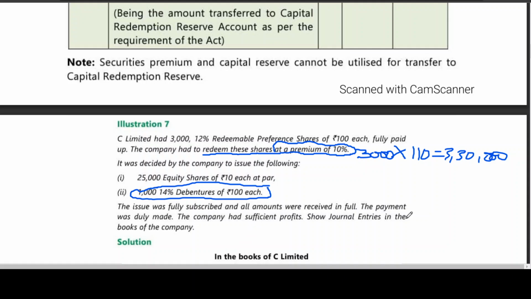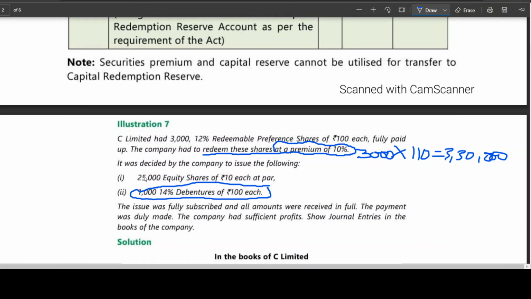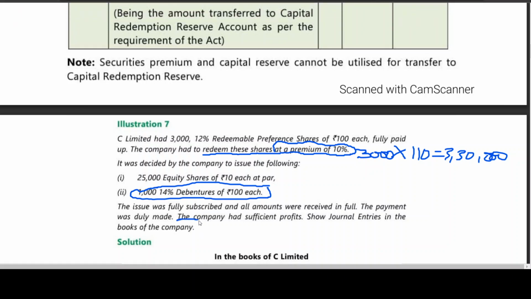I think they are going for model 2. Model 1, I told you, is redemption of preference shares by issue of new shares. Here, in these two problems we have seen today, the company had sufficient profits. You are also going for a fresh issue. They are saying the company had sufficient profits.